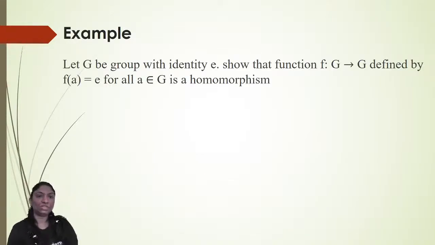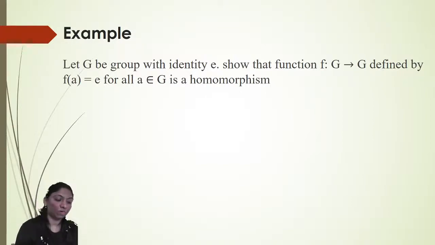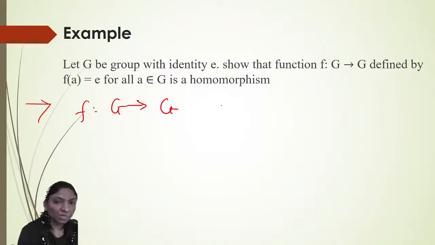Now, here, for example, let G be a group with identity element E. Then show that the function f from G to G defined by f of A is equal to E for all A in G is a homomorphism. Prove that it is a homomorphism. Now, see, f is defined from G to G and f of A is equal to identity for all A in G.